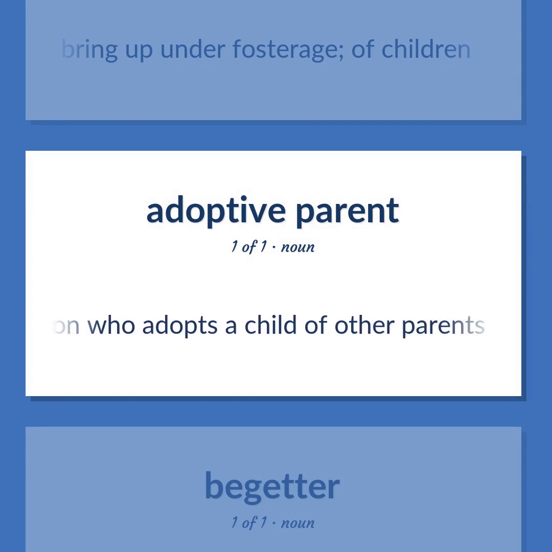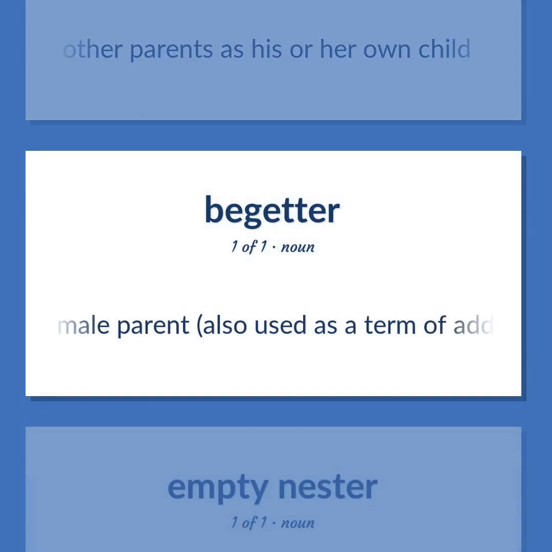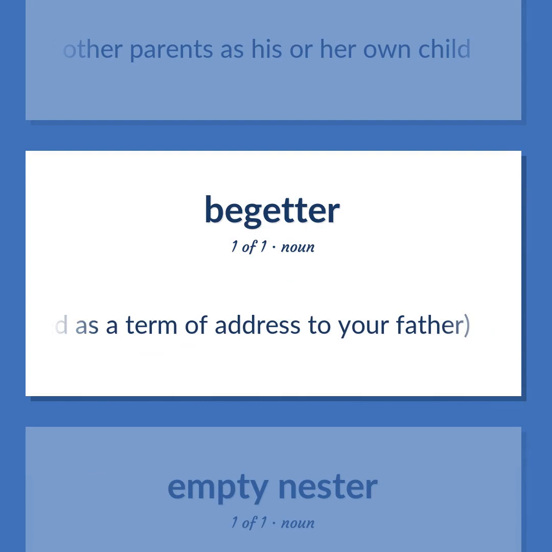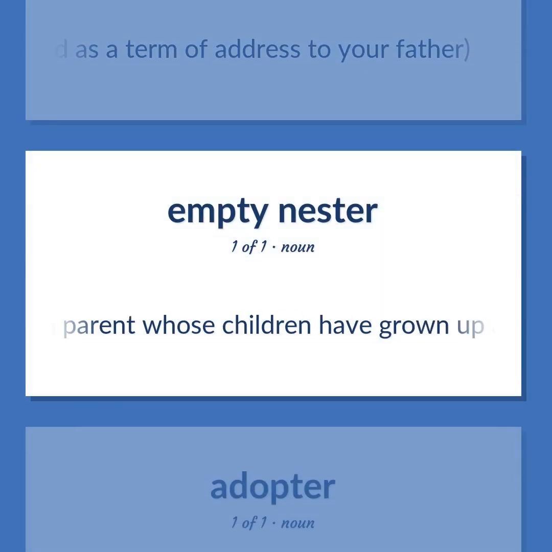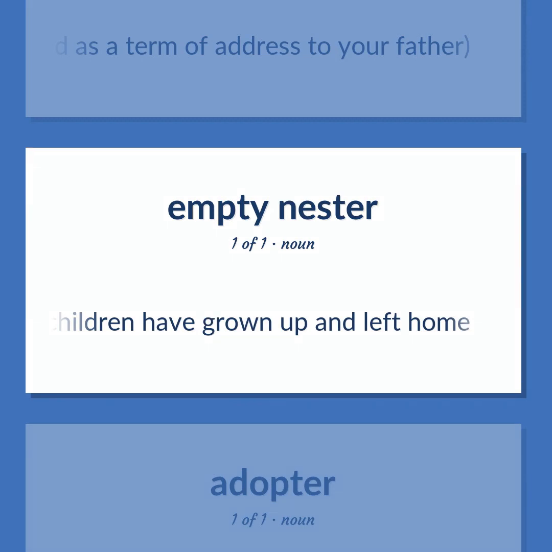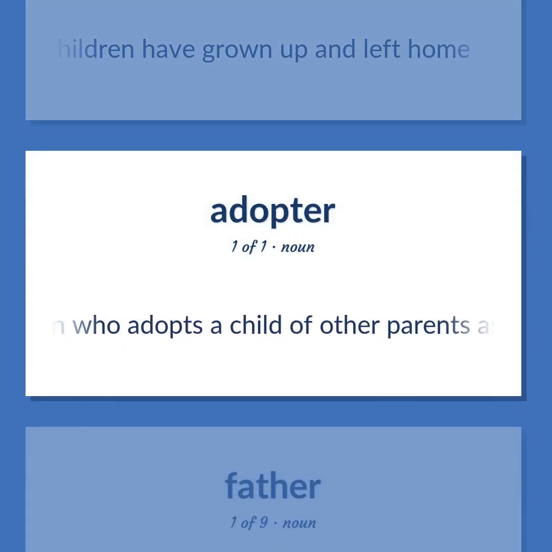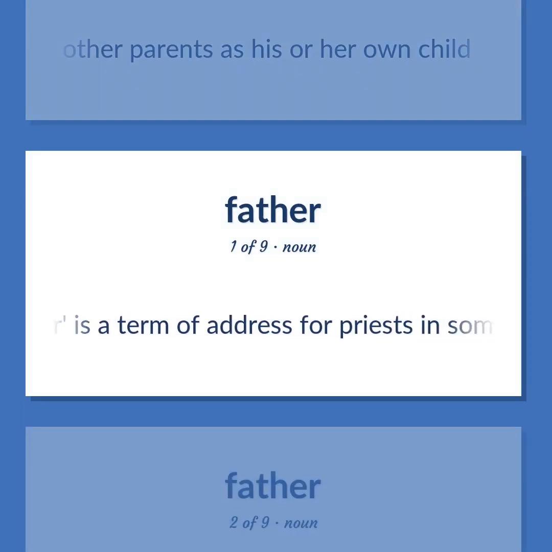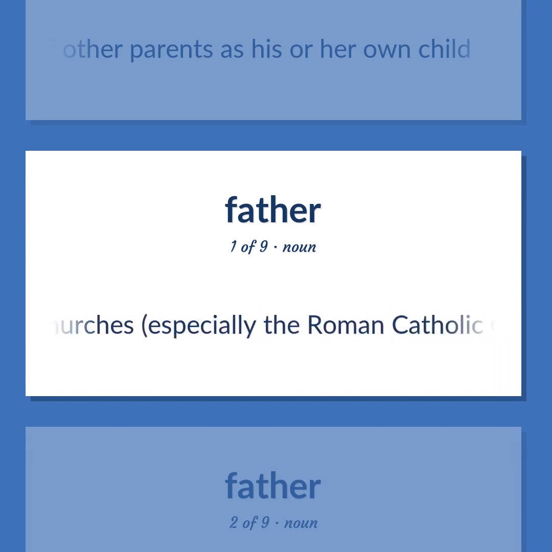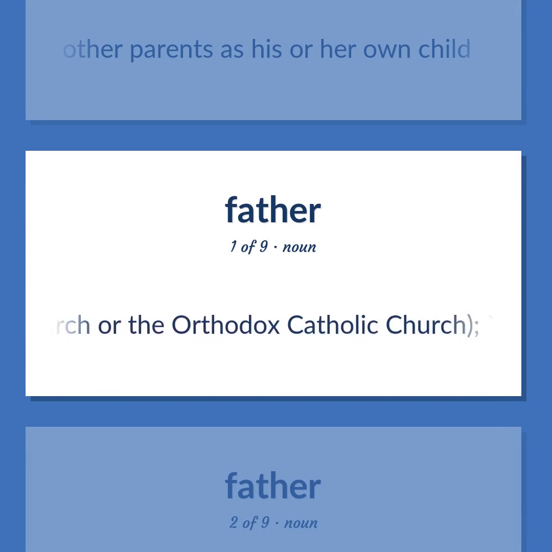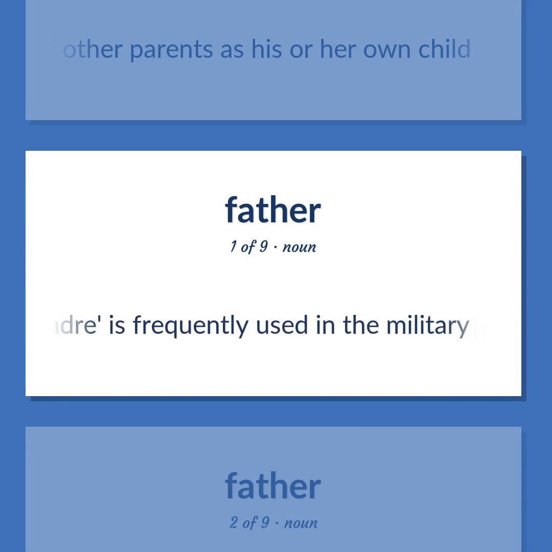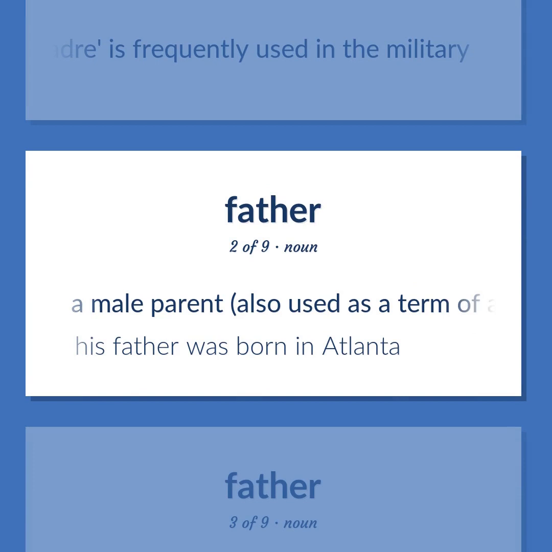A person who adopts a child of other parents as his or her own child. A male parent, also used as a term of address to your father. A parent whose children have grown up and left home. A person who adopts a child of other parents as his or her own child. Father is a term of address for priests in some churches, especially the Roman Catholic Church or the Orthodox Catholic Church. Padre is frequently used in the military. A male parent, also used as a term of address to your father. His father was born in Atlanta.